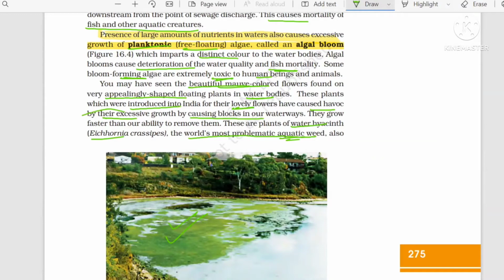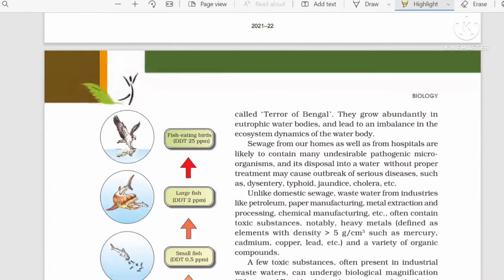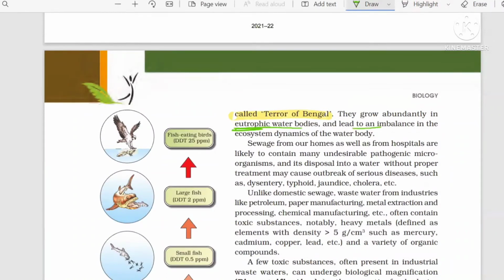And why do they show such excessive growth? Because they reproduce by the offset method, which you have already studied in the reproduction in organisms chapter. They grow faster than our ability to remove them. Before we can remove them, they are reproducing faster. That is why Eichhornia, also known as water hyacinth, was known as the terror of Bengal. They grow abundantly in eutrophic water bodies, which are rich in nutrients, and lead to imbalance in the ecosystem.